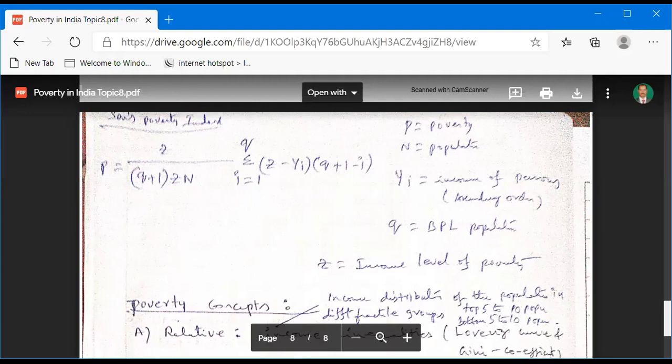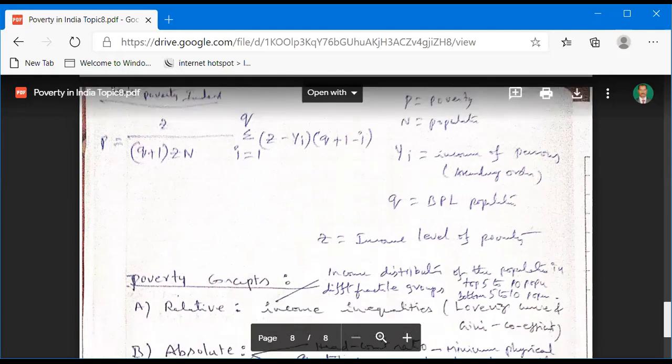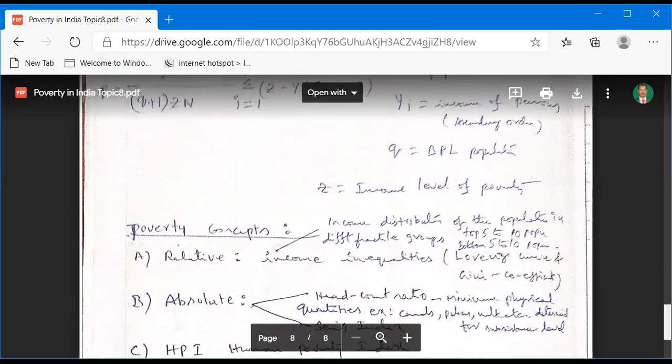So one more time, the poverty index is P is equal to Z by Q plus 1 Zn, and sigma i is equal to 1 to Q, Z minus Yi, Q plus 1 minus i. This is the formula. Okay, and now we are observing